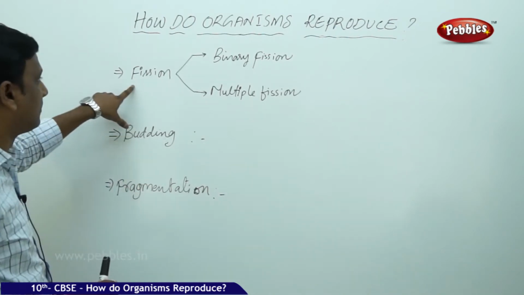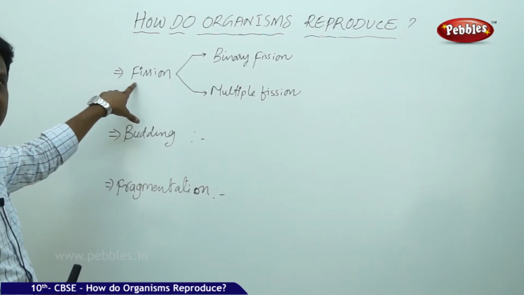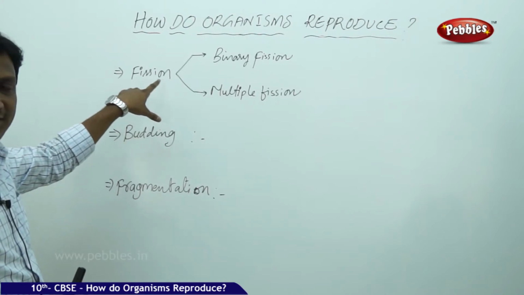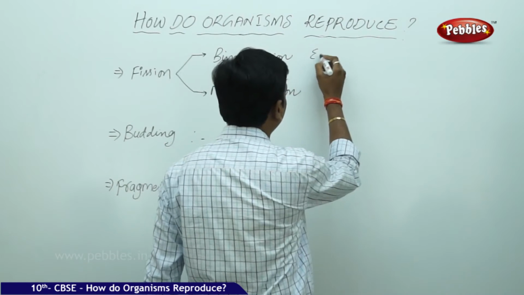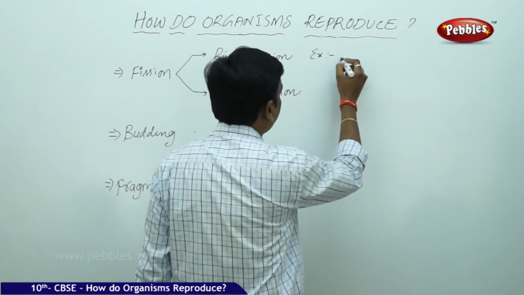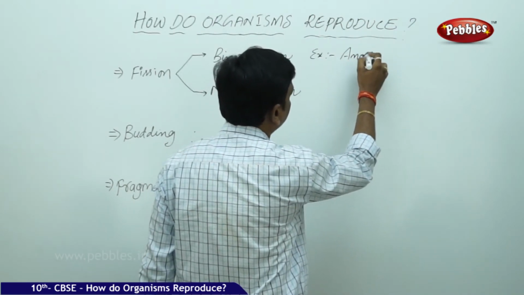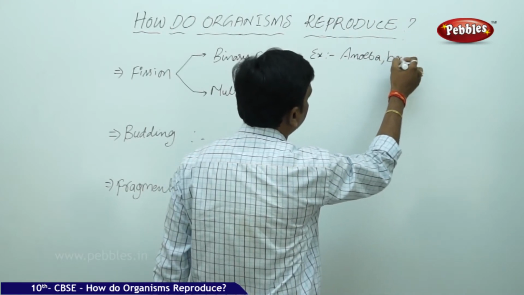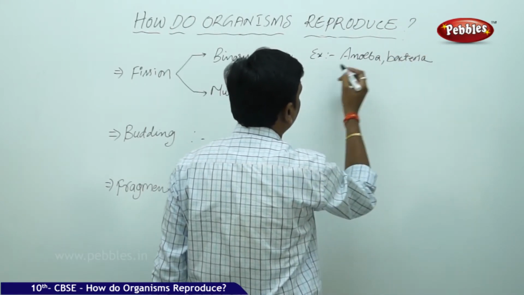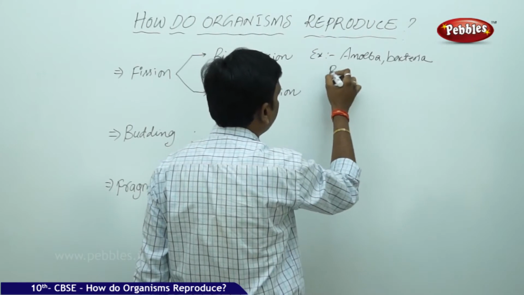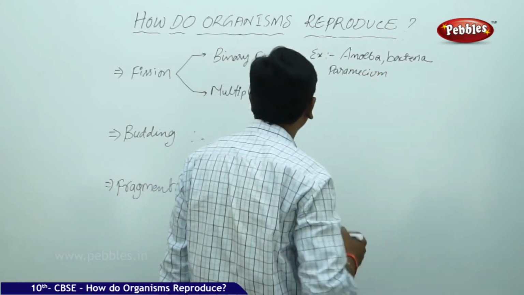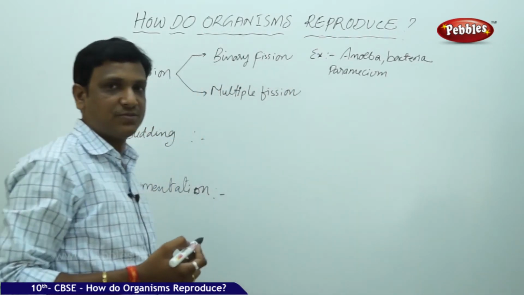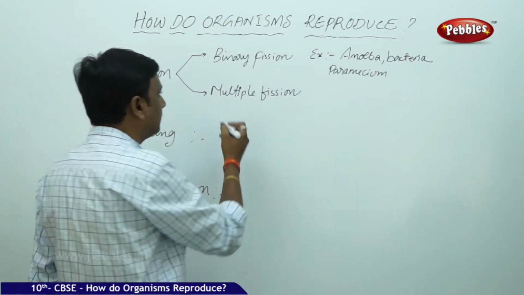So we have seen fission. It's a very simple mode of reproduction in which a cell divides into either two or many. If it is two, you call it binary fission, and we learned examples like amoeba, bacteria, and certain protozoans like paramecium, euglena, leishmania, whatever, so we have discussed it here.